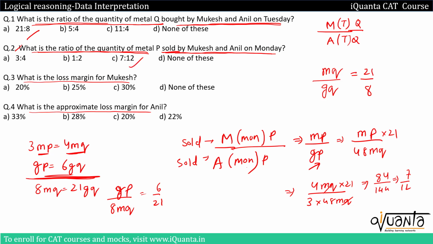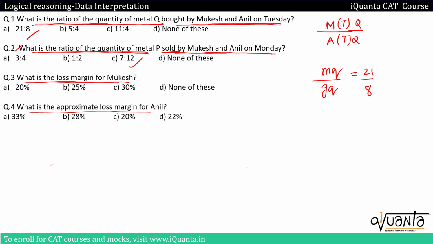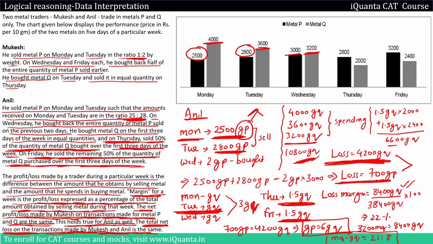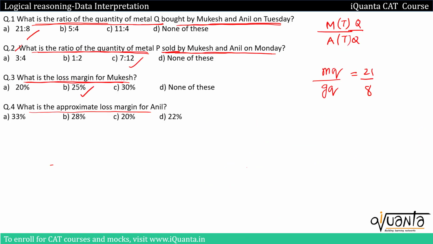Let us calculate the third one now. So third one is, what is the loss margin for Mukesh? So loss margin for Mukesh was 25%. You can go back and check. 25% will be the answer. Last one is, what is the approximate loss margin for Anil? We calculated it over here. It was somewhere around 22%. So 22% will be the answer.